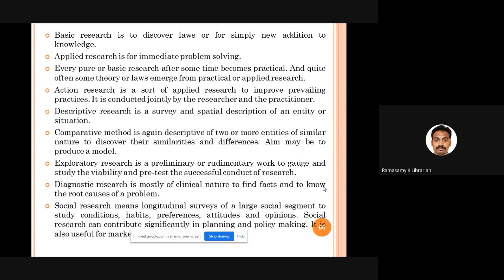Comparative method compares two similar entities. Exploratory research tries to explore new concepts. Diagnostic research tries to find out the causes behind the happening of certain things. And social research is very vast research conducted over a wide geographical area, having a lot of social implications.